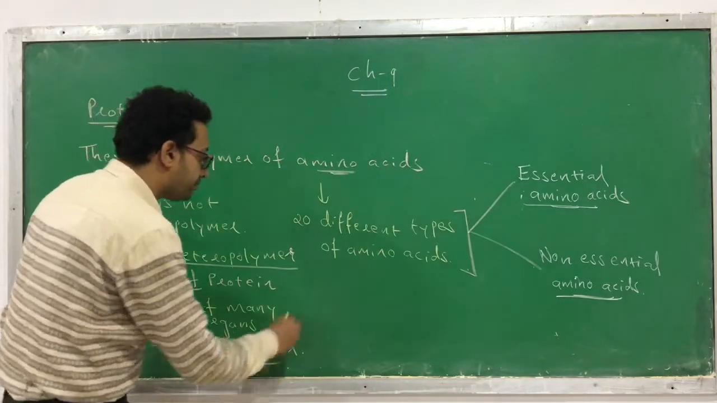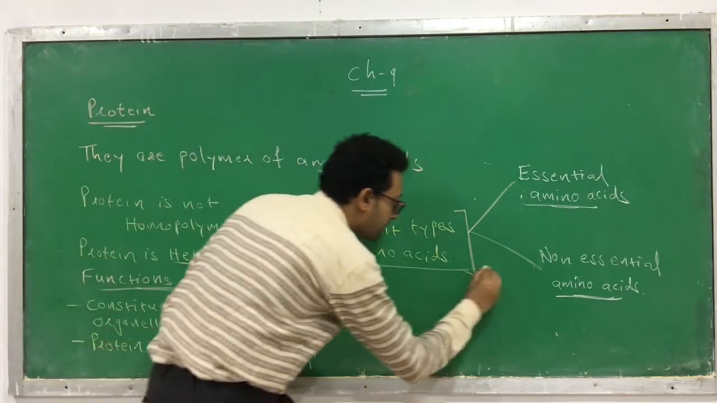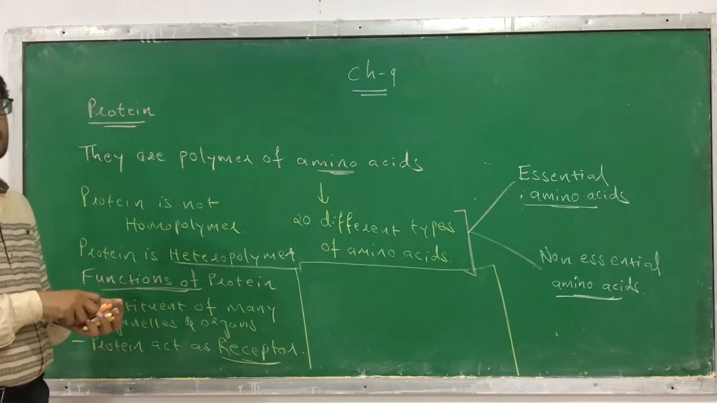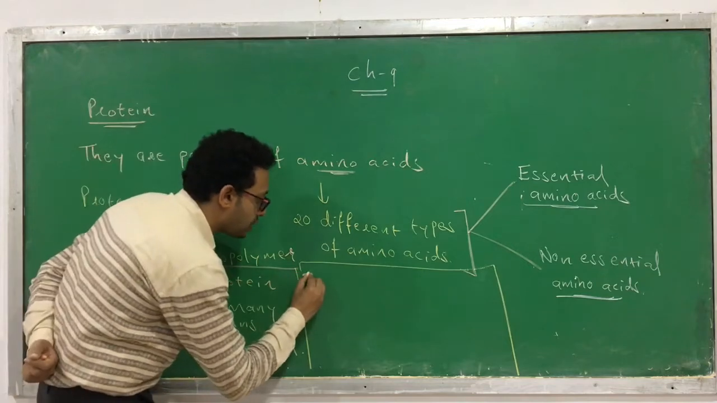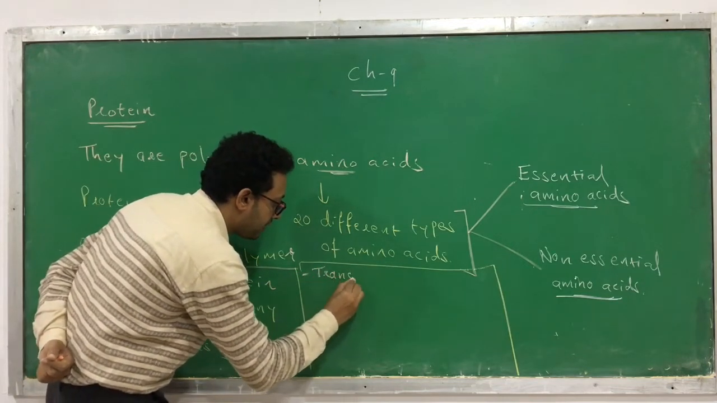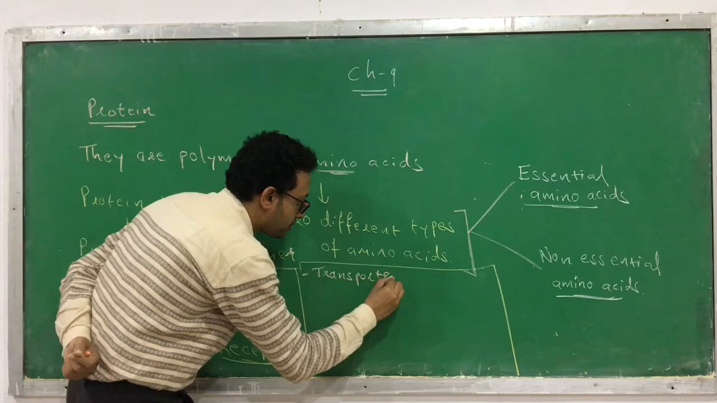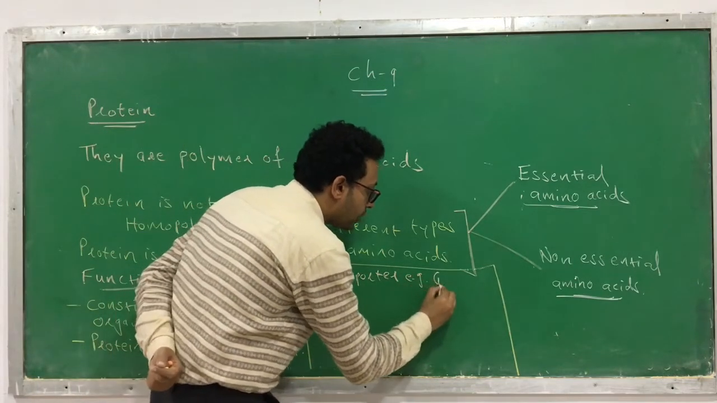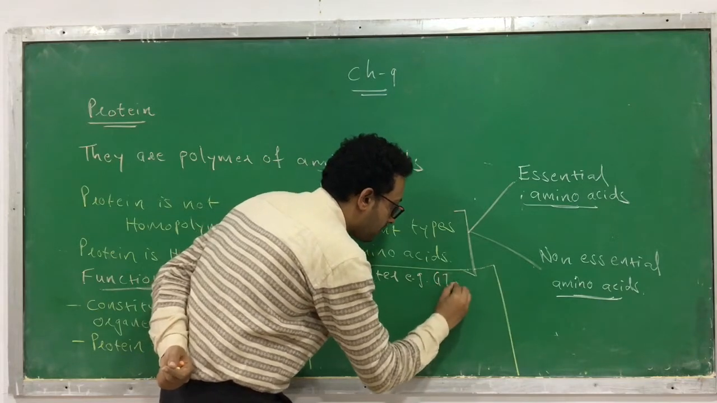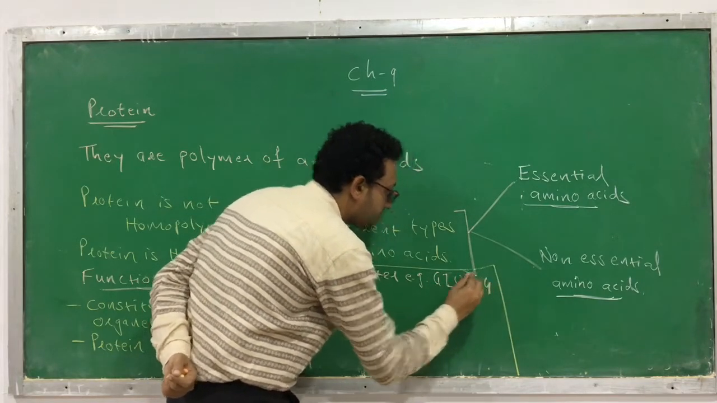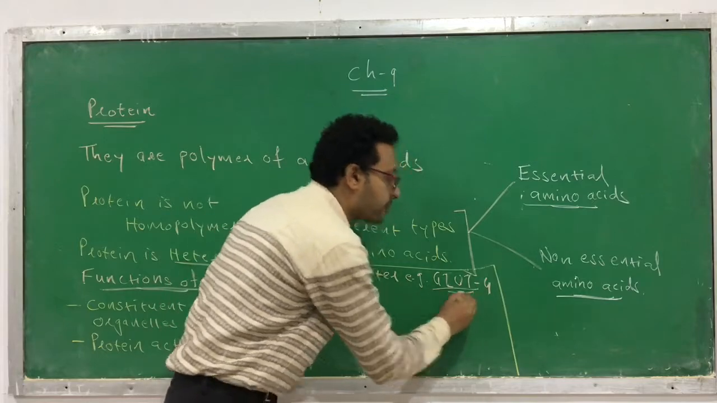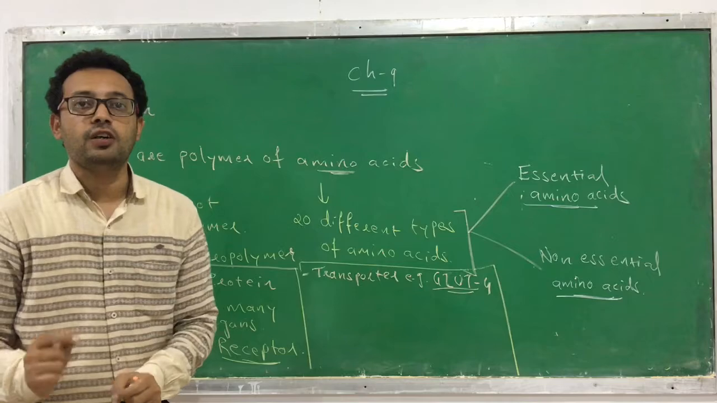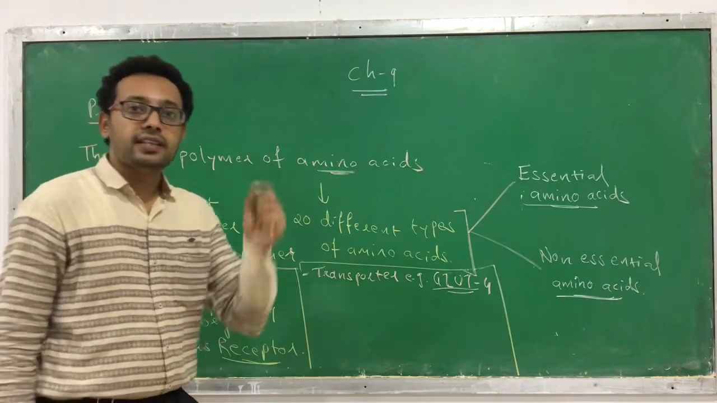The third function of the protein I'm writing down over here. What is the third function of a protein? The third function of a protein is that it can act as a transporter. For example, I will give you an example: GLUT4. GLUT4 is the name of a protein. This GLUT4 is utilized for transport of glucose molecules in the intestine.